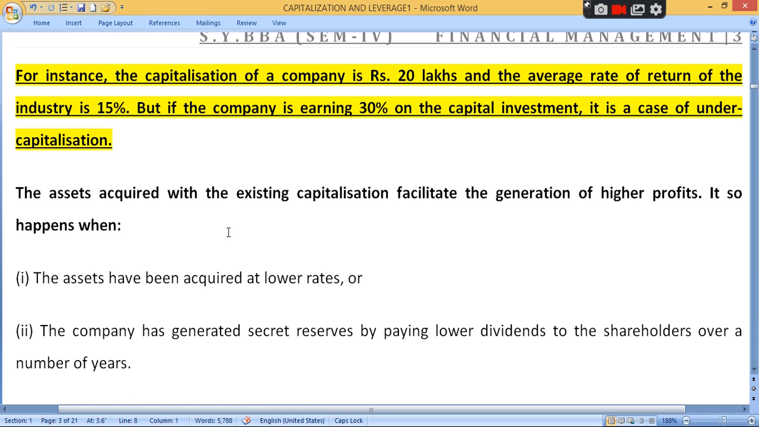So here, assets acquired with existing capitalization facilitate the generation of higher profits. So higher profit is a sign of undercapitalization. So generally assets have been acquired at very low rates.